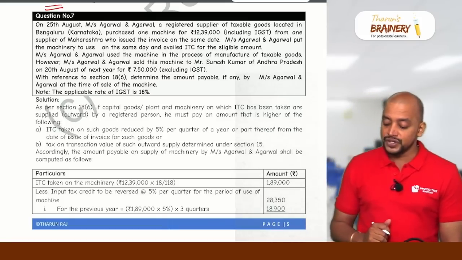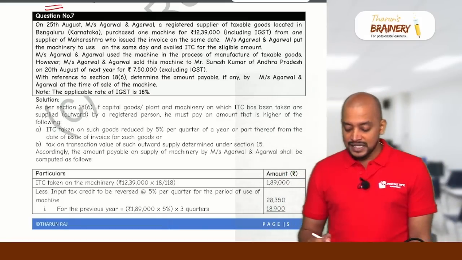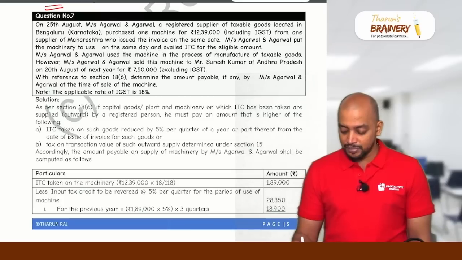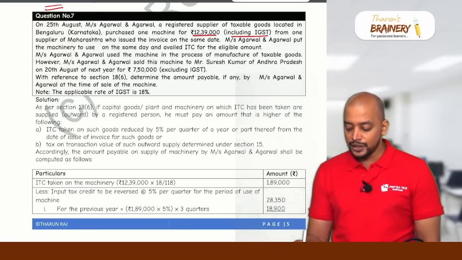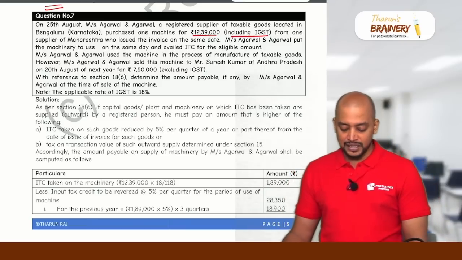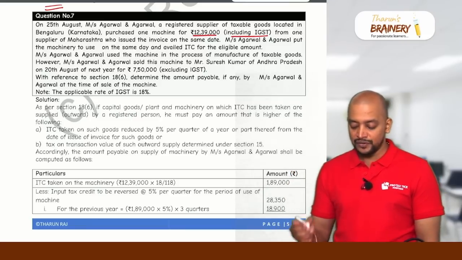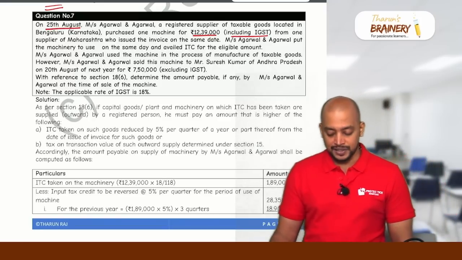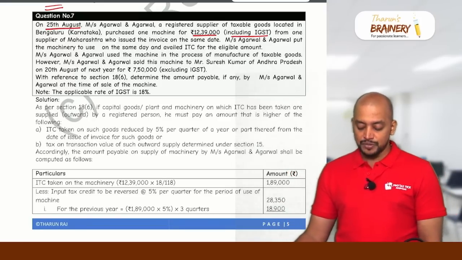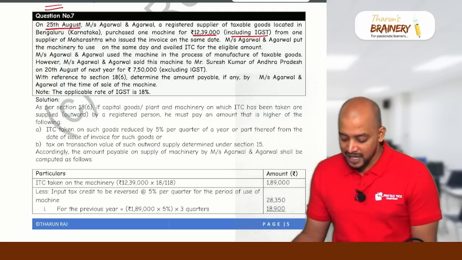So in this case, if you see, on 25th August, Messrs. Agarwal and Agarwal, a registered supplier of taxable goods located in Bengaluru, Karnataka, purchased one machine for 12,39,000 including IGST from one of the suppliers of Maharashtra who issued invoice on the same date. So what is the date of invoice? Purchase 25th August. And Agarwal and Agarwal put the machinery to use on the same day and availed the ITC